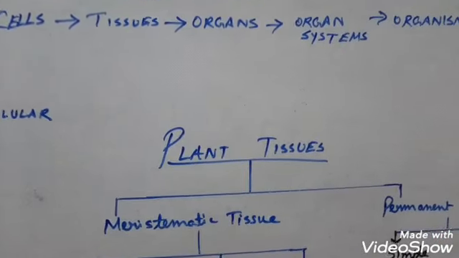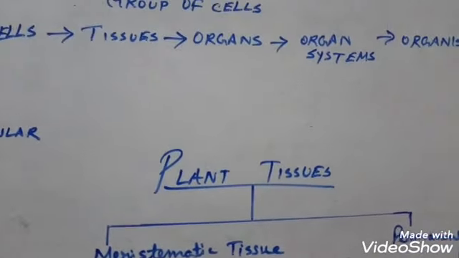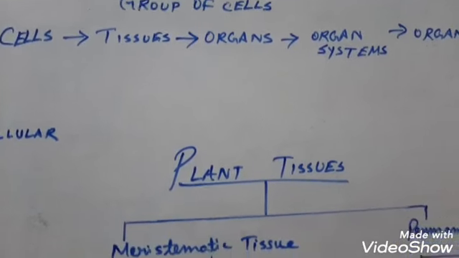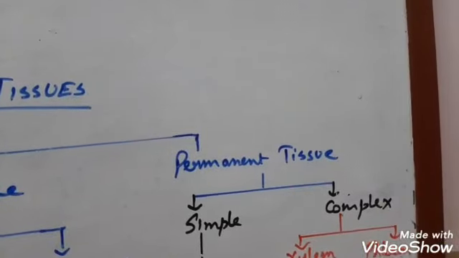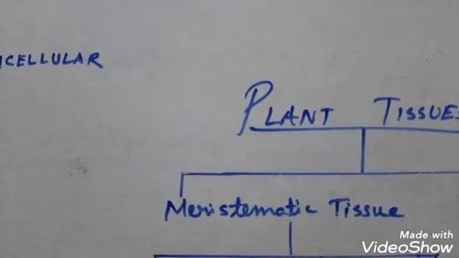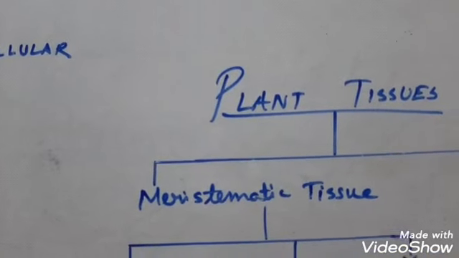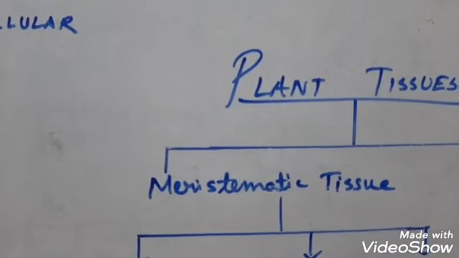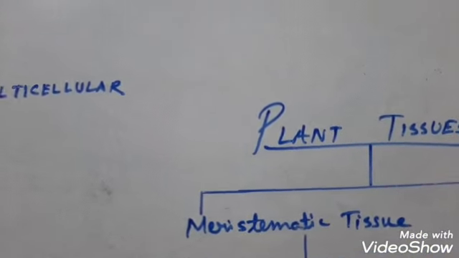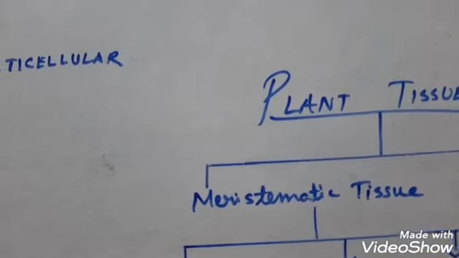Now you see, plant tissues are generally classified into two types. There are meristematic tissue and permanent tissue. Clear? Now what are meristematic tissues? Meristematic tissues means those tissues that can undergo repeated cell division. These are present in the dividing part of the plant body.